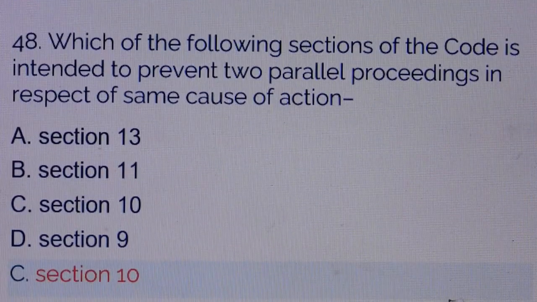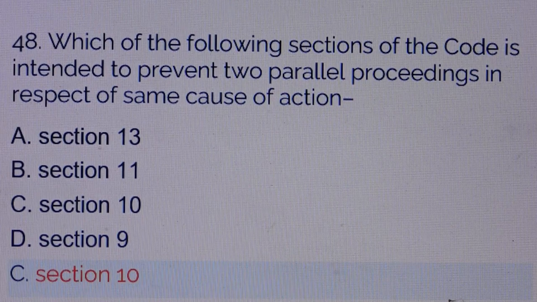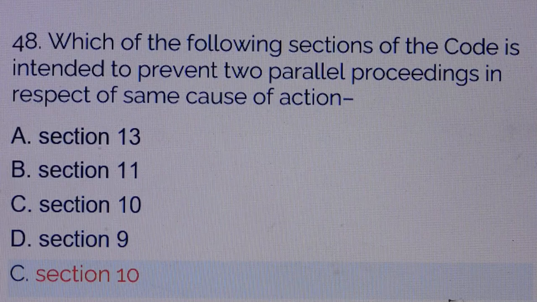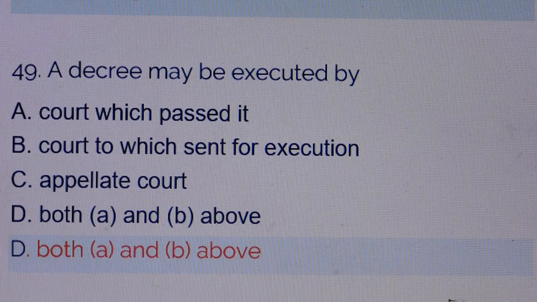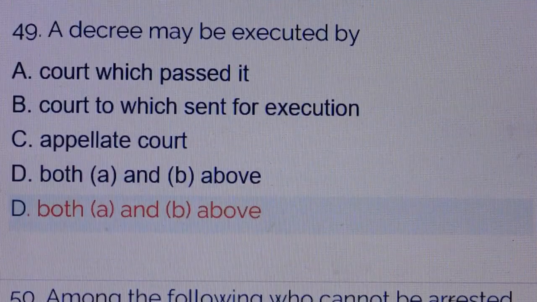Question number 48. Which of the following sections of the Code is intended to prevent two parallel proceedings in respect of the same cause of action? Answer is option number C, Section 10. Question number 49. A decree may be executed by: answer is option number D, both A and B above. Option A, the court which passed it. Option B, the court to which it is sent for execution.